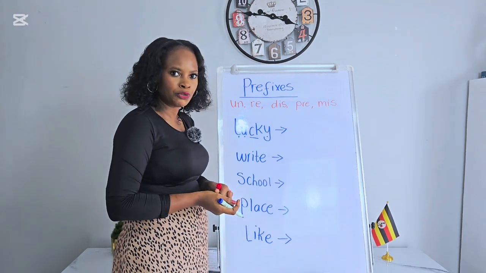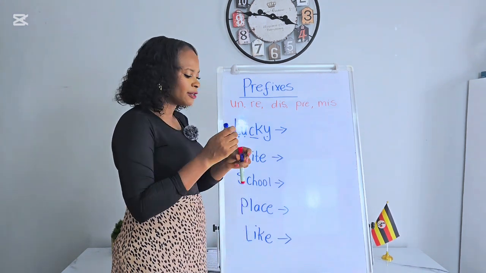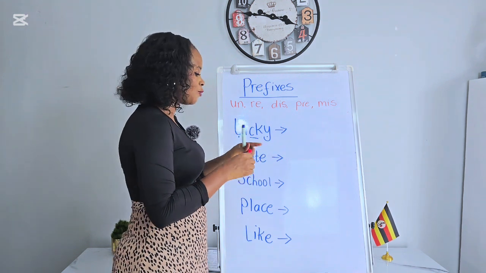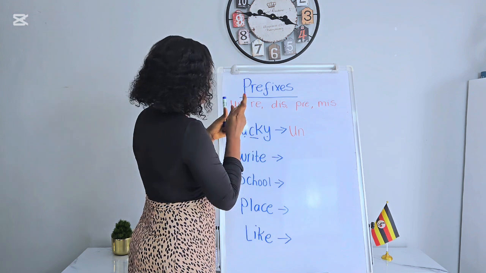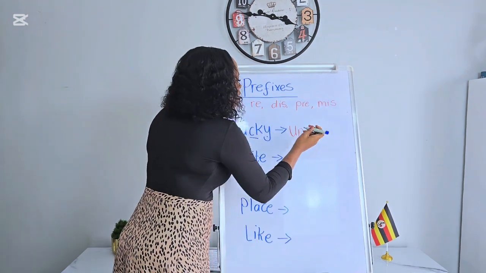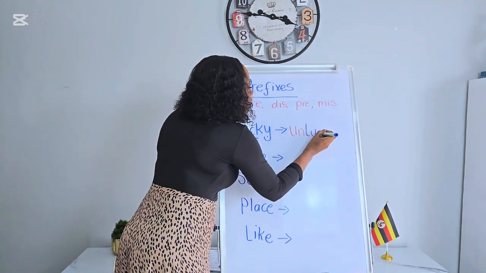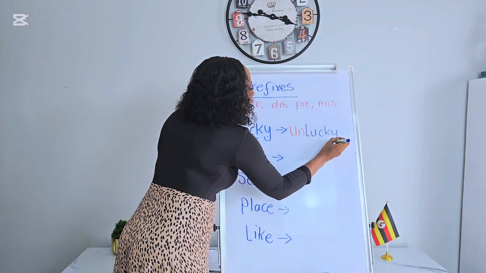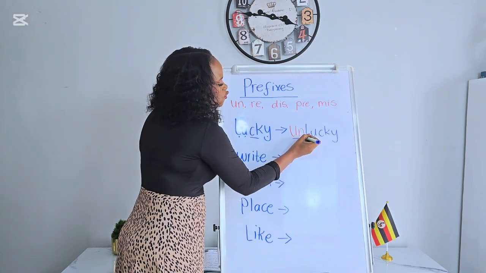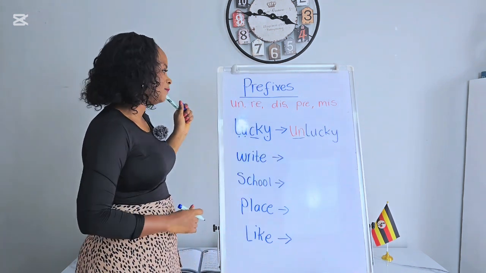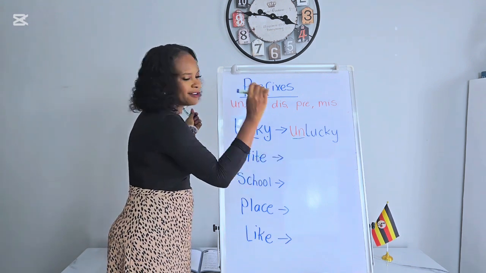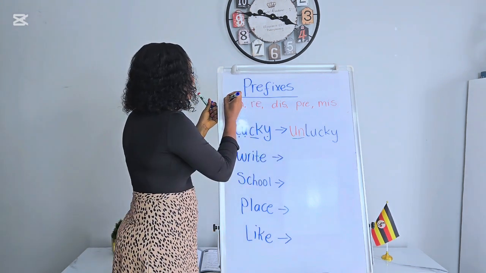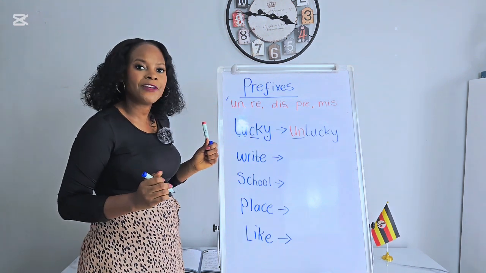Which prefix are we going to use? Un. And what will the word become? The word will become unlucky, which means that you are not in luck today. What shows that you're not lucky today? The prefix un. Great.